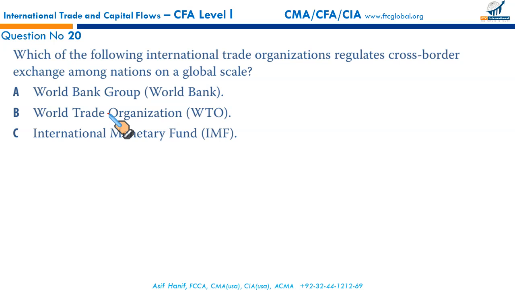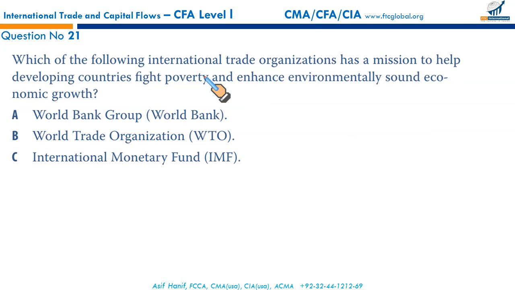Next. Which of the following international trade organizations regulate cross-border exchange among nations on a global scale? Look no further. This is World Trade Organization. It provides the legal and institutional foundation of the multinational trading system and is the only international organization that regulates cross-border trade relations among nations on a global scale.